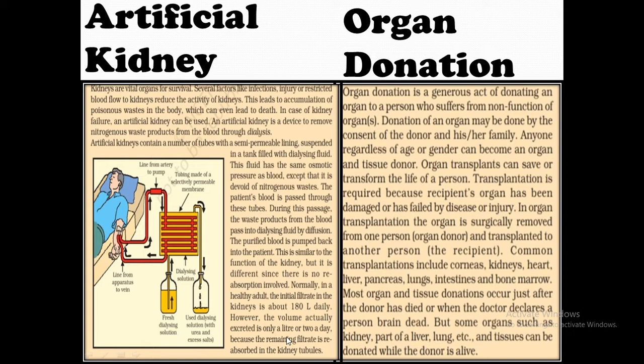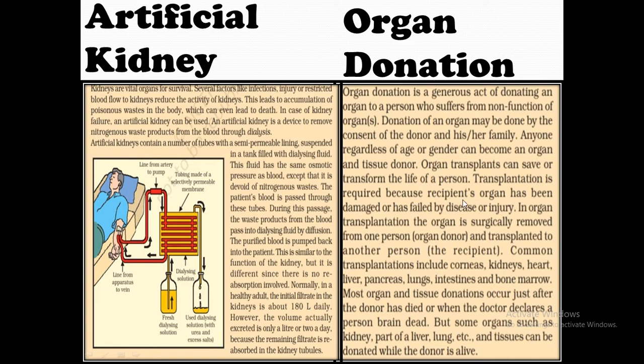In that case, organ donation is a generous act of donating an organ to a person who suffers from non-function of organs. Donation of an organ may be done by the consent of the donor and his or her family. Anyone regardless of age can become an organ and tissue donor. Recently, with COVID-19, we saw that people have supported by donating their plasma for curing COVID patients, right?